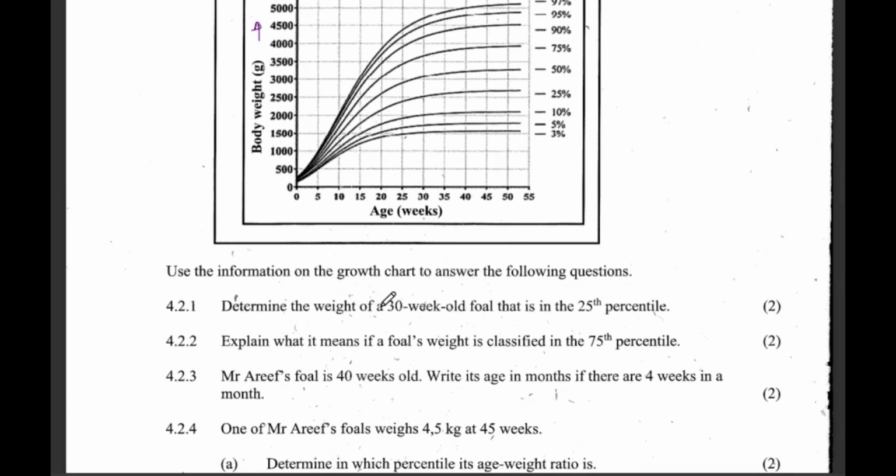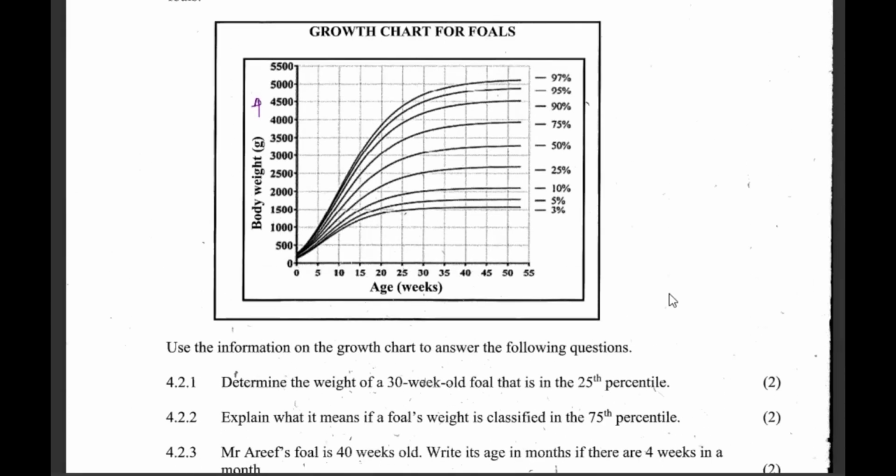Determine the weight of a 30-week-old foal that is in the 25th percentile. So first and foremost, you come down here and look for 30. 30 is right here.